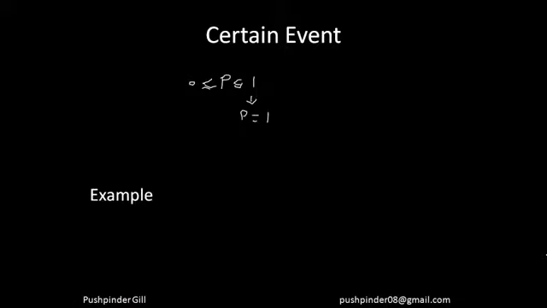For example, let me take the same example. I throw a dice and I can get any of the numbers 1, 2, 3, 4, 5, 6. So the probability of that happening is certain, it's 1. So we have done the impossible event and the certain event, which is called the definite event as well.